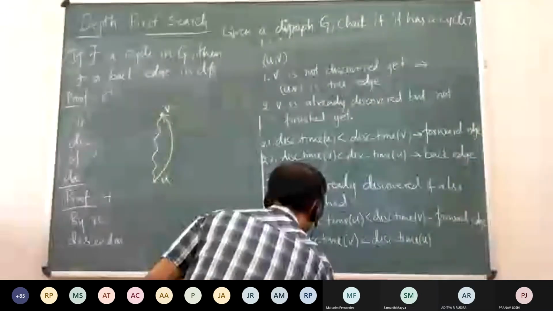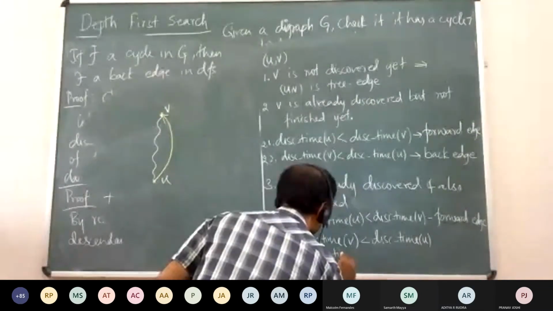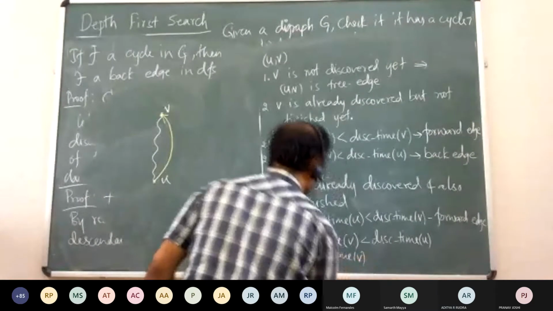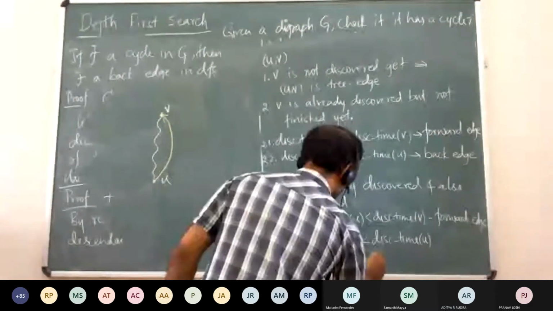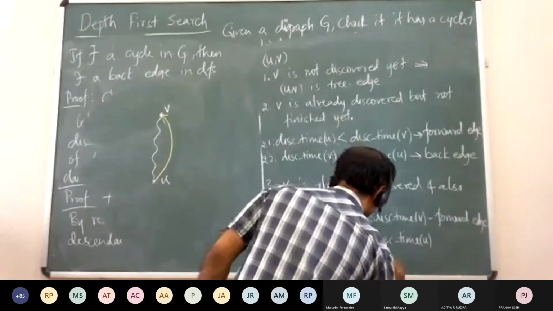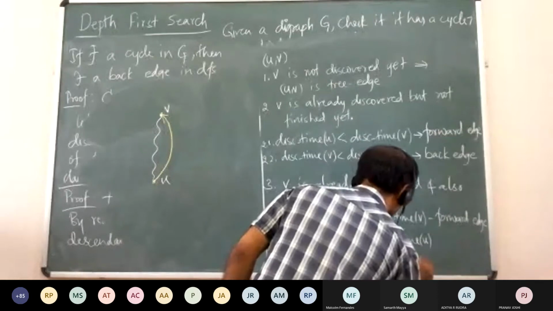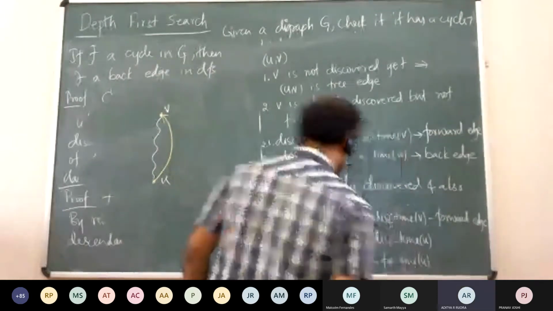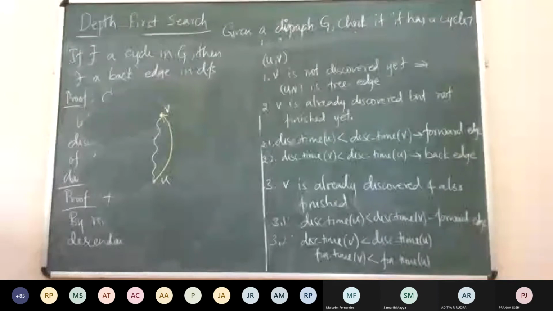So the finishing time of V is definitely less than the finishing time of U, right? So what does this mean? It's a back edge, no, sir. Is it a back edge?